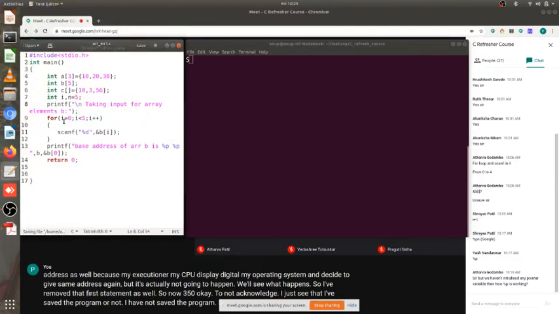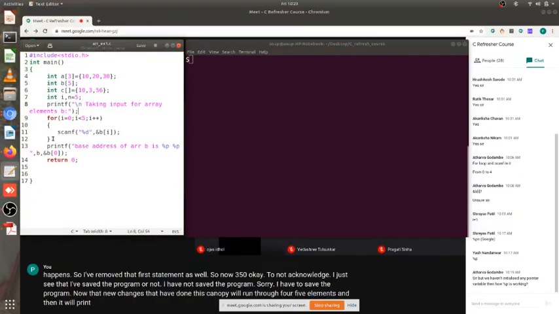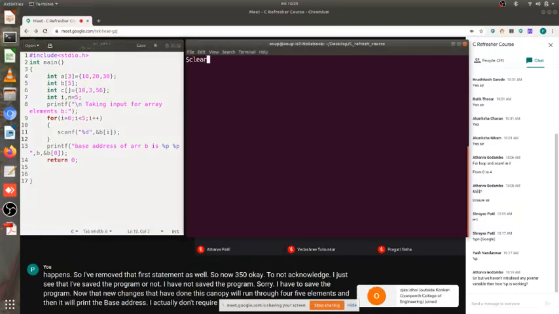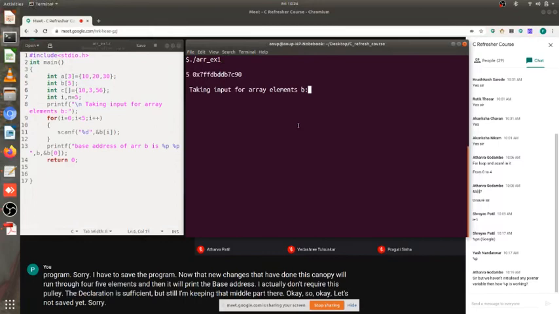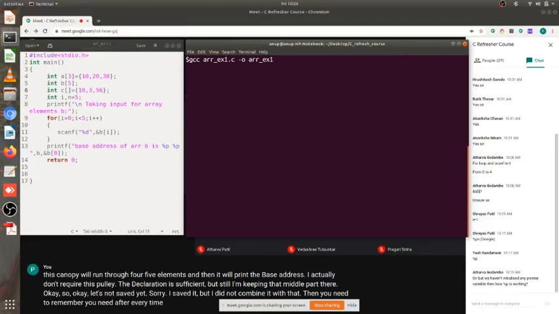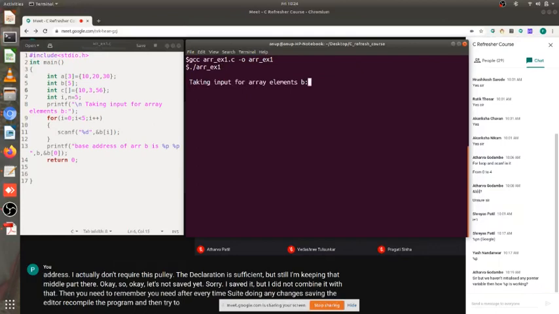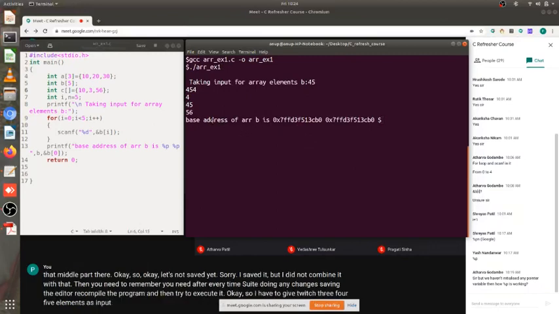Now with the new changes that I have made, this scanf will run for 5 elements, and then it will print the base address. I actually don't require this, only the declaration is sufficient, but still I'm keeping that middle part there. Okay, it's not saved yet. Sorry, I saved it, but I did not compile it. So that thing you need to remember: after every change, save in the editor, recompile the program, and then try to execute it. Okay, so I have to quickly give 5 elements as input, and then